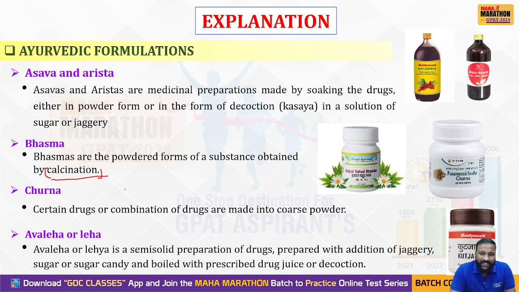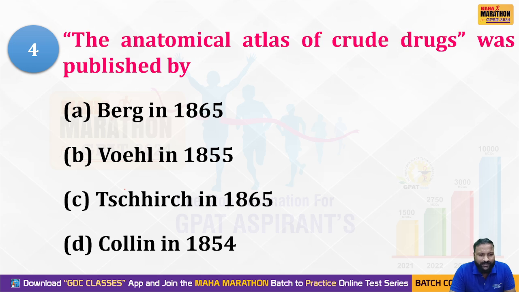Clear? Yes, let's move to the next question, that is the fourth one. The anatomical atlas of crude drugs was published by: option A, Burge in 1865; Ohl in 1855; Trisrich in 1865; Colon in 1854. Can anybody post your answers in the comment box?